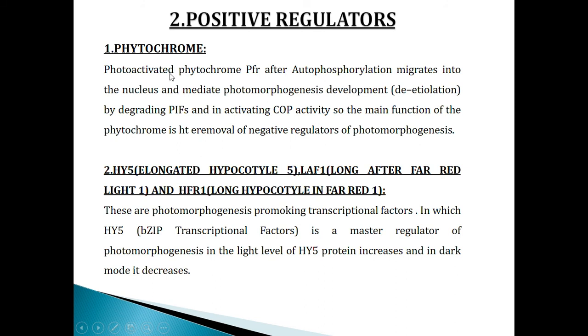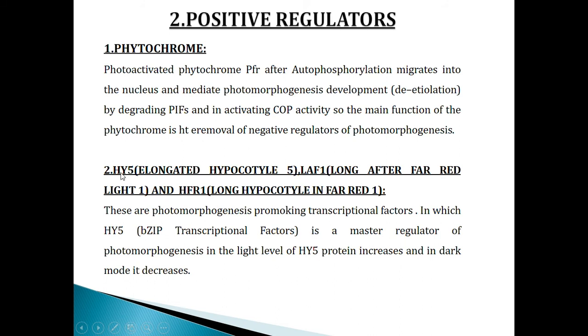It can be defined as photoactivated phytochrome PFR, which after autophosphorylation migrates into the nucleus and mediates photomorphogenic development, de-etiolation, by degrading PIFs and inactivating COP activity. So the main function of the phytochrome is removal of negative regulators of photomorphogenesis.